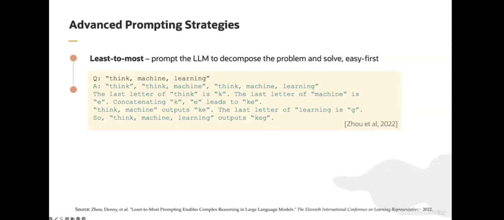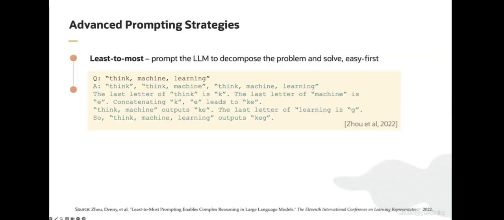So for example, the model should start with the first word, get its last letter, and then it should look for the first 2 words and concatenate the last letter of the second word with the solution to the first subproblem. I'll point out here that the model is doing precisely that.